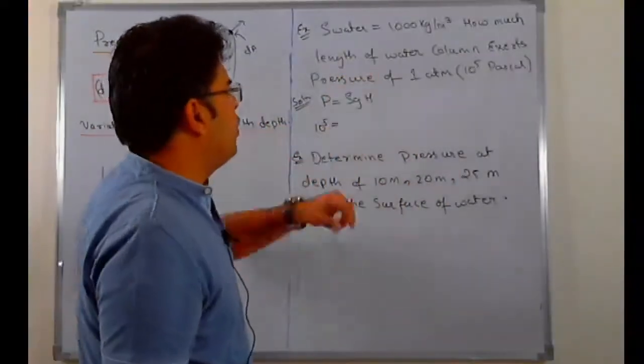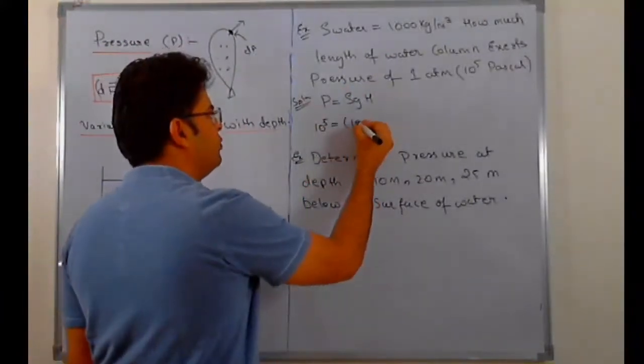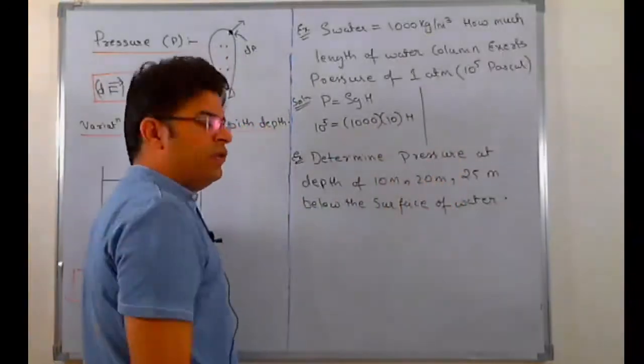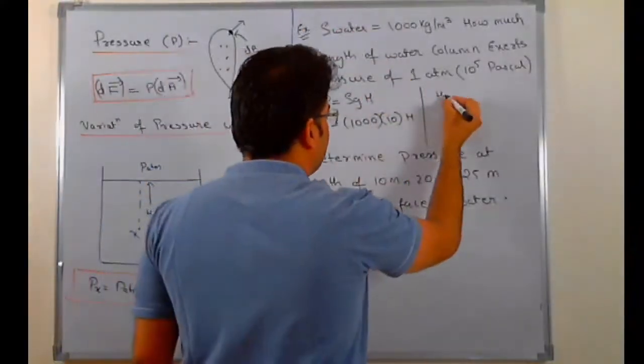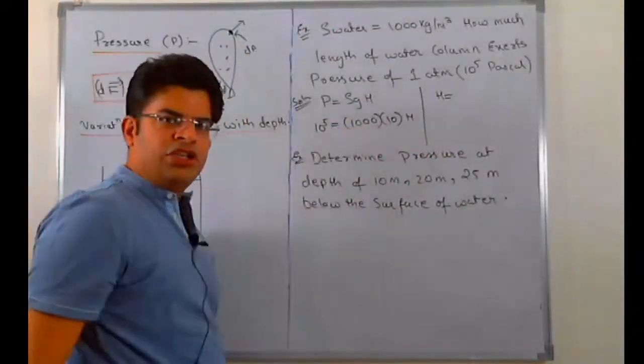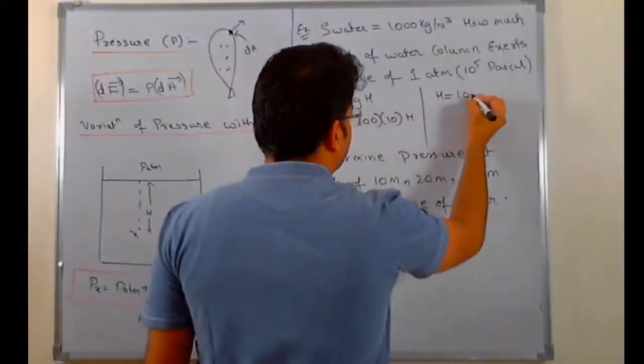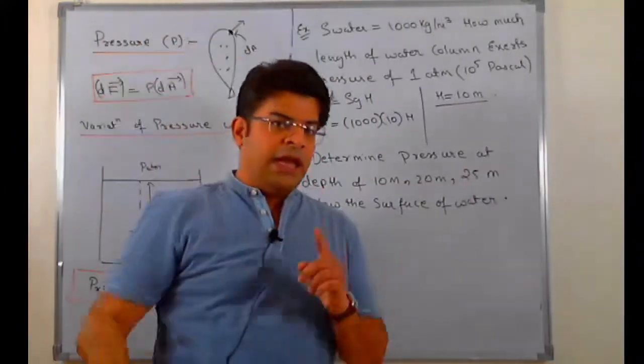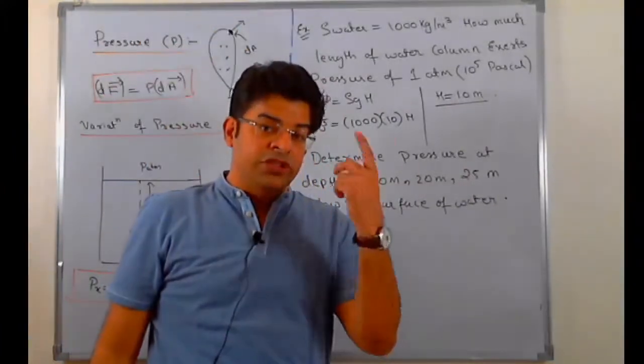Now the density of water is 1000 kg per meter cube, so that becomes 1000 into g, that is 10, multiplied by height. So here you will get the height of liquid column equal to 10 raised to the power of 5 by 10 raised to the power of 4, which is simply 10 meter. This means that 10 meter height of water column exerts a pressure of 1 atm, which is equal to atmospheric pressure.